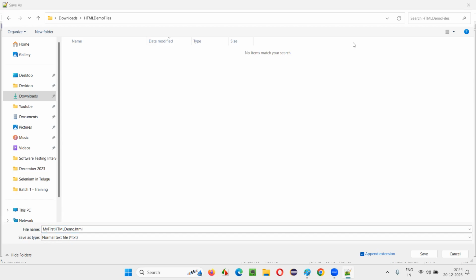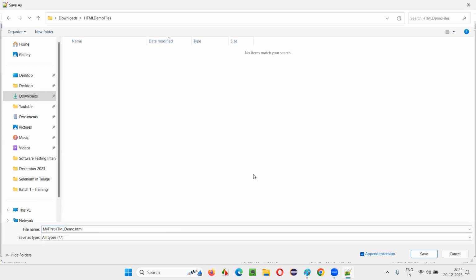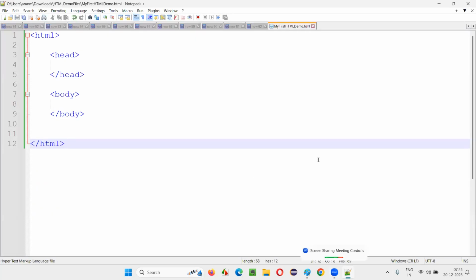Correct, correct, correct. And here, instead of the normal text file, I have to change it to all types. This is the only thing you have to do. First, you have to give the name of the file. Then you have to give the extension of the file in this file name section while saving this Notepad++ file. And in save as type, you have to change it to all types. Now click on the save button. That's it.